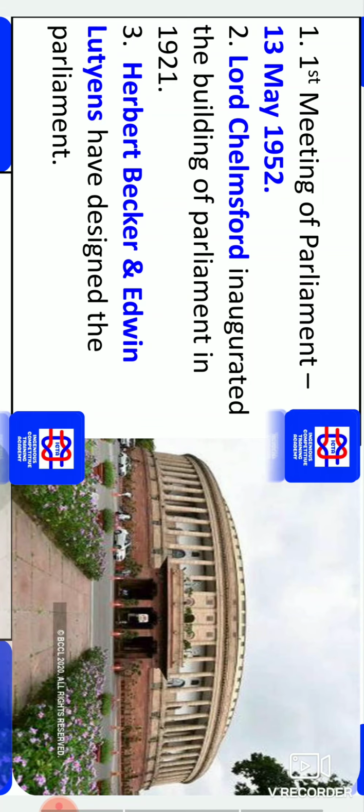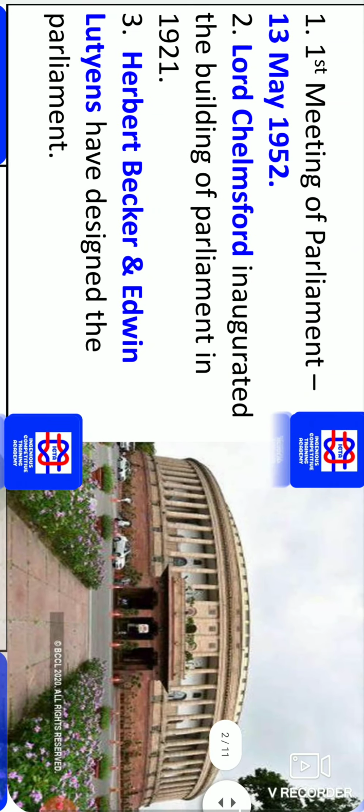Please go through them. Initially, the first meeting of the Parliament took place on 13 May 1952. Lord Chelmsford inaugurated this building, as you can see to the right, in 1921. The construction of this building cost near about 83 lakhs, which was a great amount during that period.